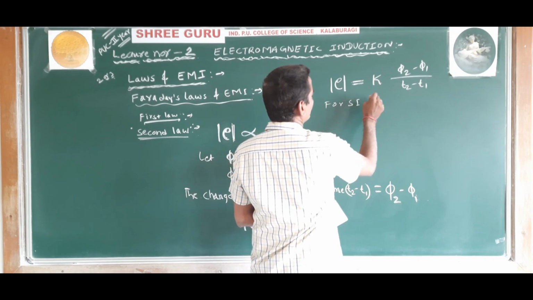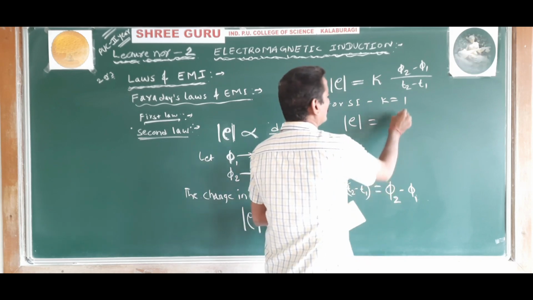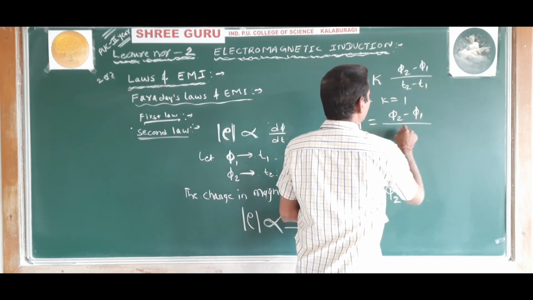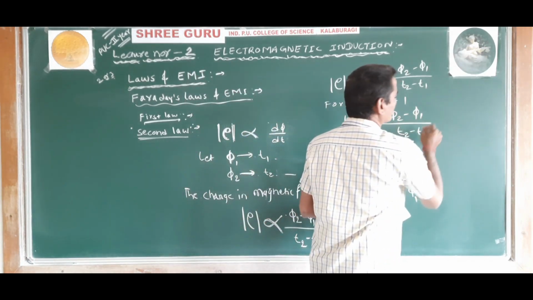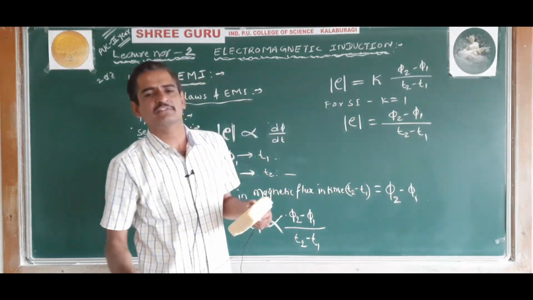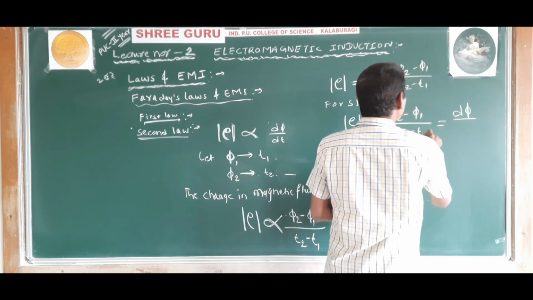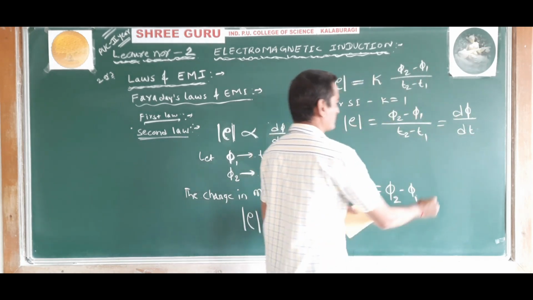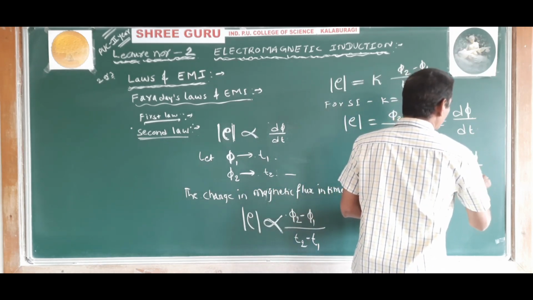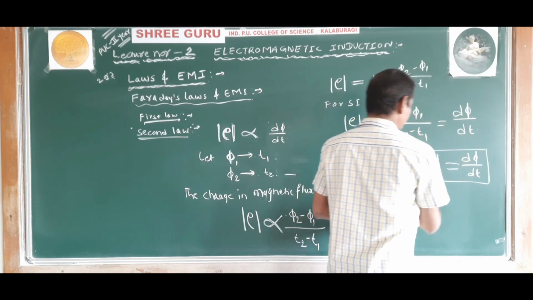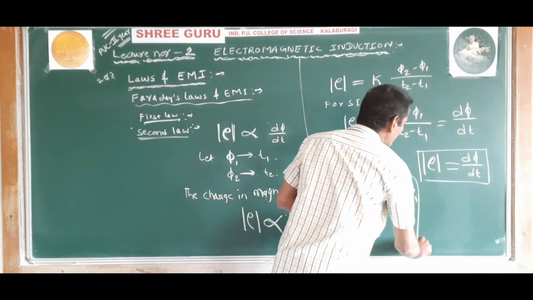For the SI system, this k is equal to 1. So E is equal to phi 2 minus phi 1 divided by t2 minus t1. This change, phi 2 minus phi 1, the change in the magnetic flux, can be written as d phi, and the change in time can be written as dt. Therefore the magnitude of induced EMF is equal to d phi divided by dt. Understood? This is the magnitude of the induced EMF.